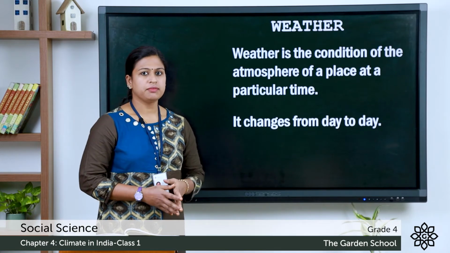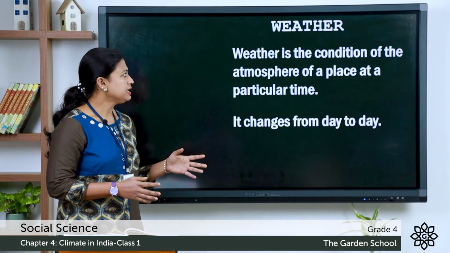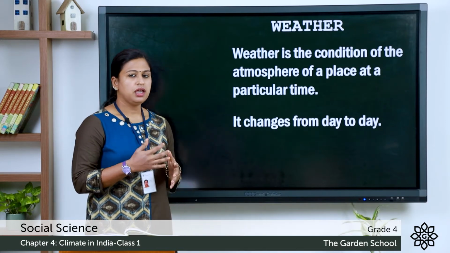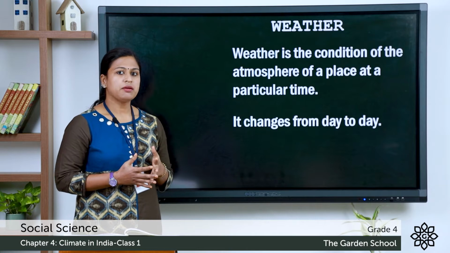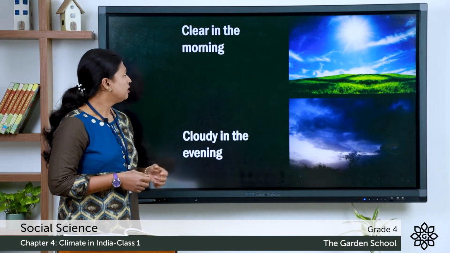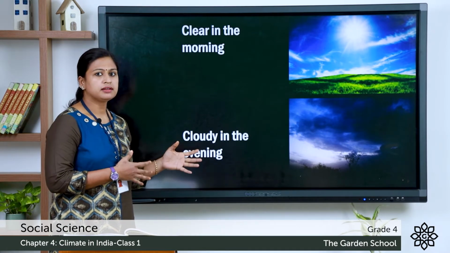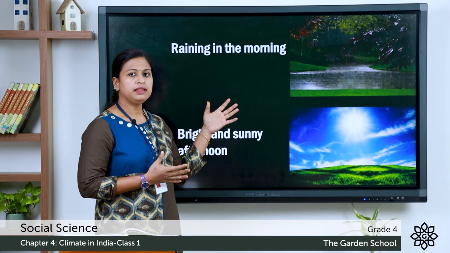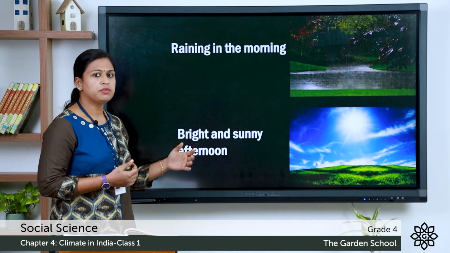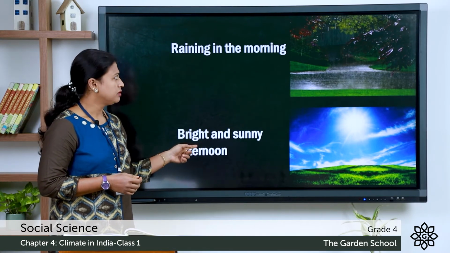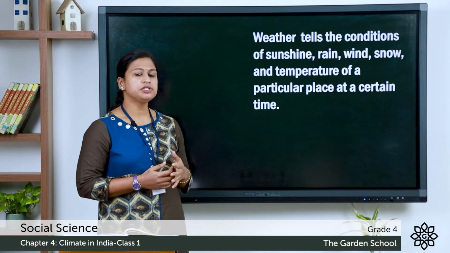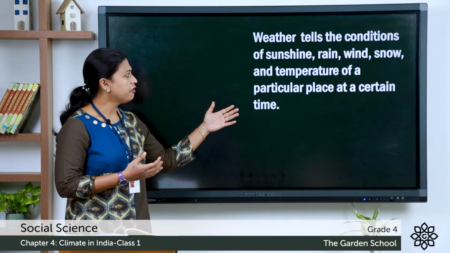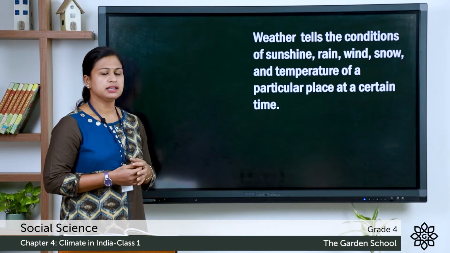Now, let's discuss weather. Weather is the condition of the atmosphere of a place at a particular time. It changes day to day. For example, you might see clear skies in the morning and cloudy skies in the evening. Or it might be raining in the morning and in the afternoon it might be bright and sunny. Weather also tells the condition of sunshine, rain, wind, temperature and snow of a particular place at a certain time.